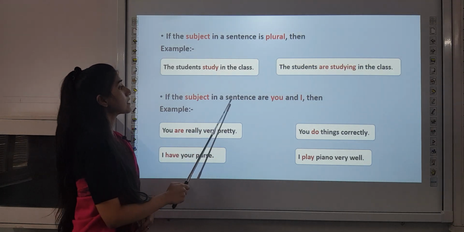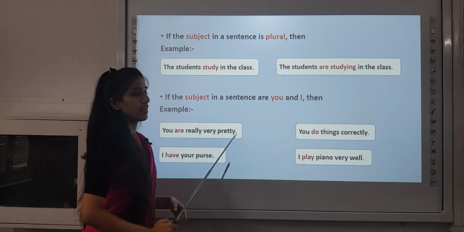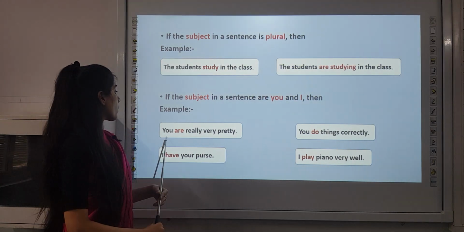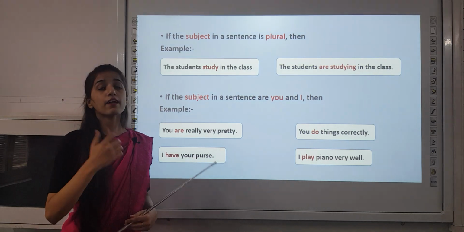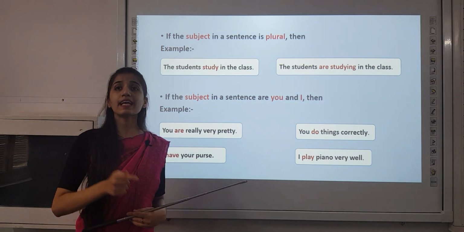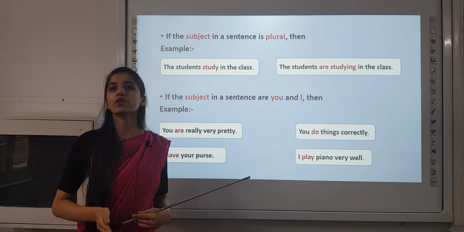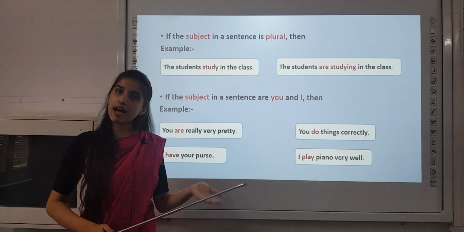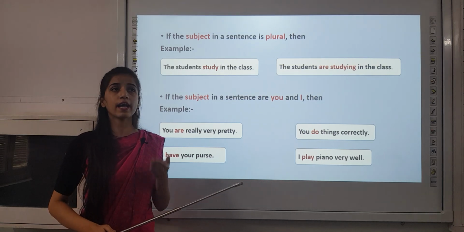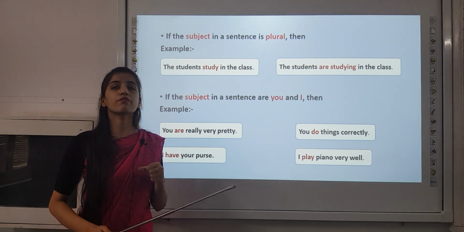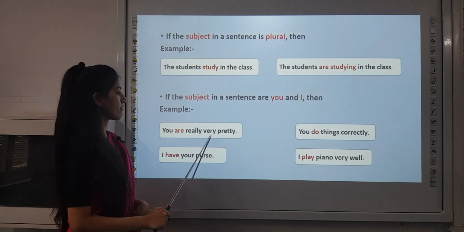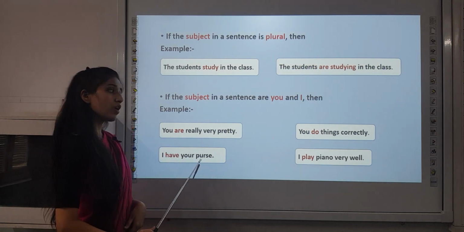If the subjects in a sentence are you and I, then what will happen? If we are using it with the be form of the verb and have form of the verb, then it should be plural. As we know, are is plural, have is plural. So you and I, though they are singular, we will be using are and have with it. You are really very pretty and I have your purse.